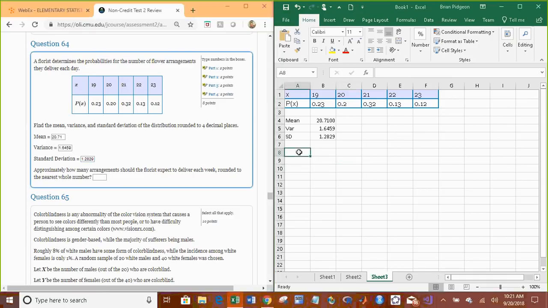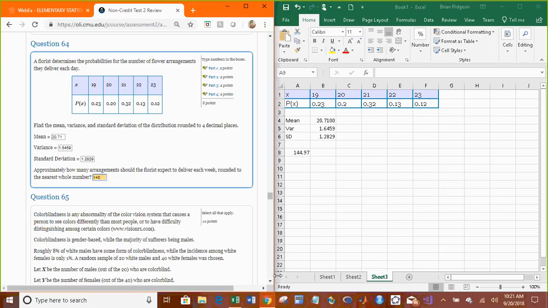And this last question is kind of an extension. Approximately how many arrangements should the florist expect to deliver each week, rounded to the nearest whole number? In this case, we expect to deliver 20.71 per day, and there are 7 days in a week, assuming that the florist delivers flowers all 7 days a week. So we take 20.71 flowers per day times 7 days to give us the week, which is 144.97, or approximately 145 per week.